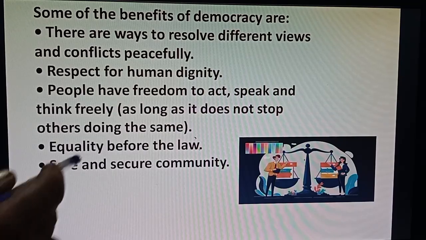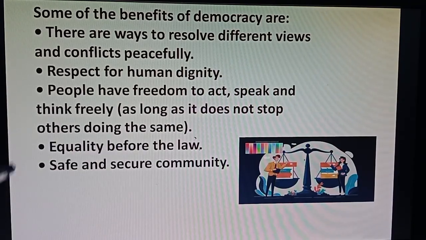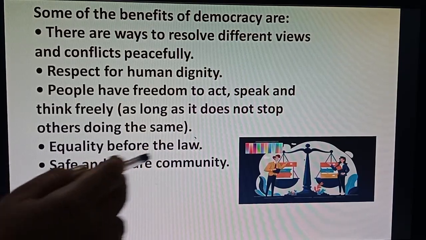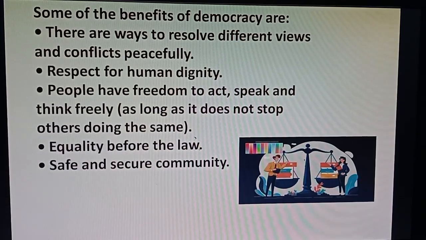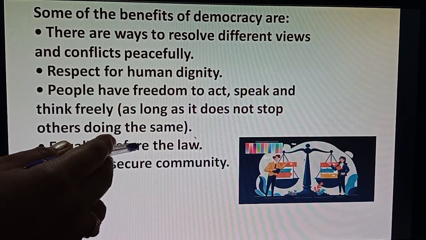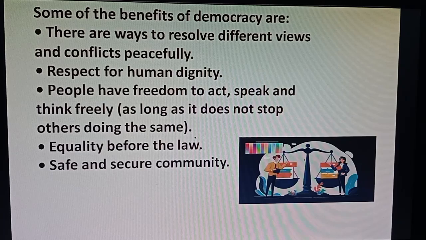It means the rule of law. All the people are equal. This is equality before the law. This is the rule of law. This is your fundamental right to equality, Article 14 to 18.